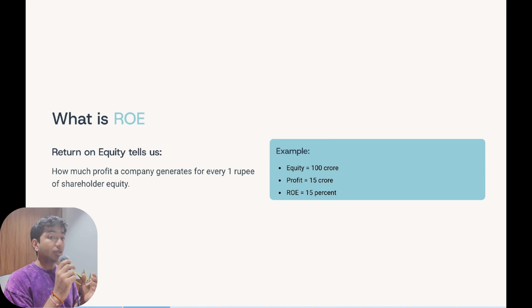Now, what is ROE? Return on equity, or ROE, measures how much profit a company generates for every rupee of shareholder capital. If equity is 100 crore and profit is 15 crore, then ROE in this example would be 15%. This tells us the return being generated on owner's capital. This number becomes very important when we think about funding future growth.